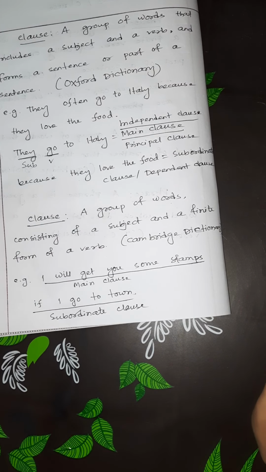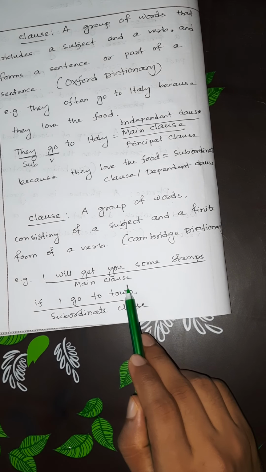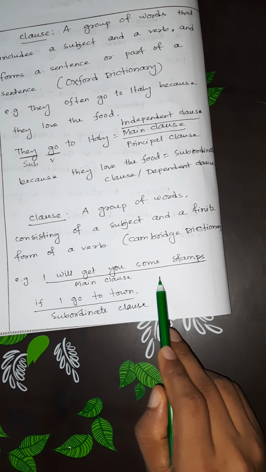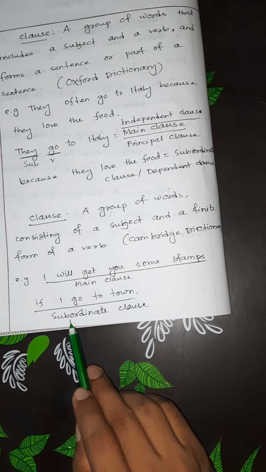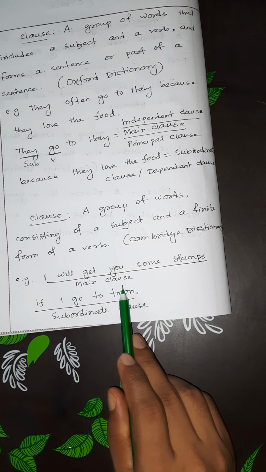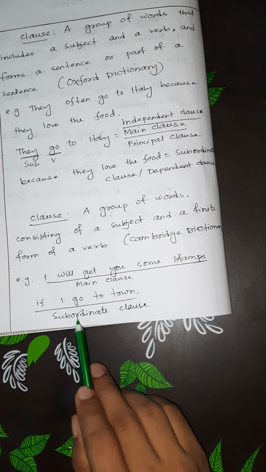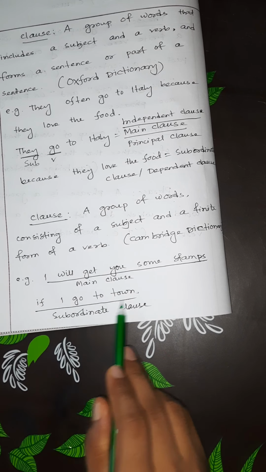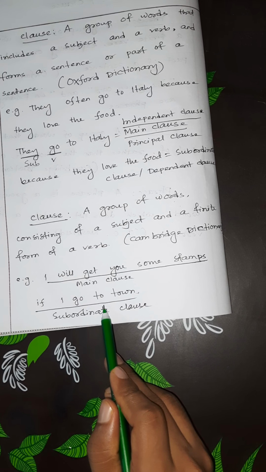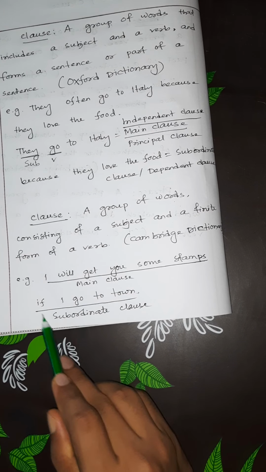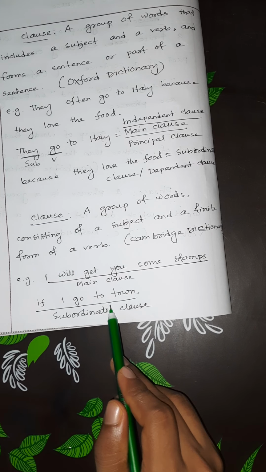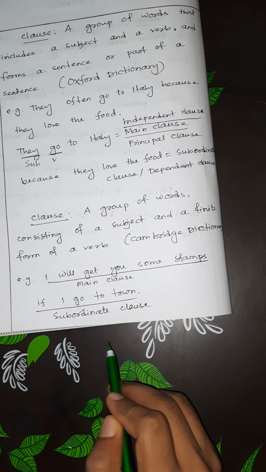And what is the main clause and what is the subordinate clause? The main clause is independent. That means it doesn't depend on anything. On the other hand, a subordinate clause is totally dependent on the main clause or the principal clause. Because if we separate only this portion, if I go to town, this is an incomplete sentence. This is not totally meaningful. So a principal clause is a must to make a meaningful sentence.